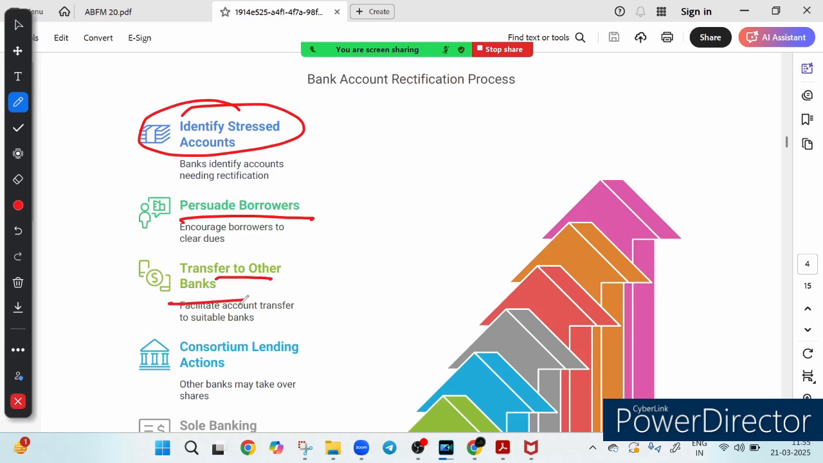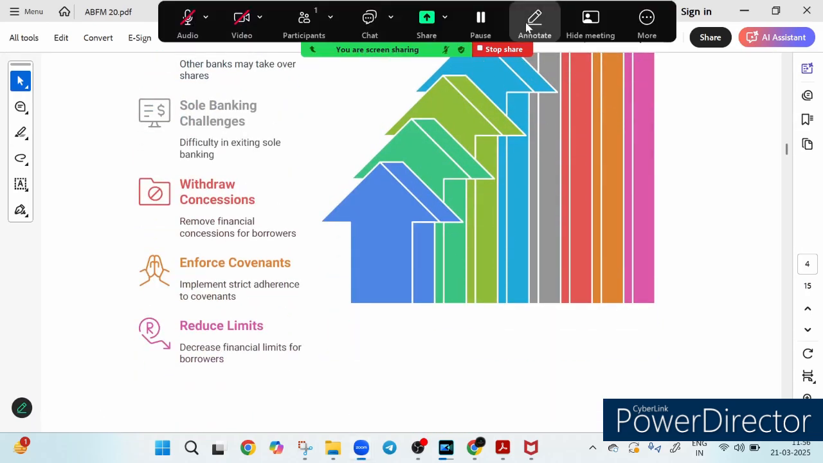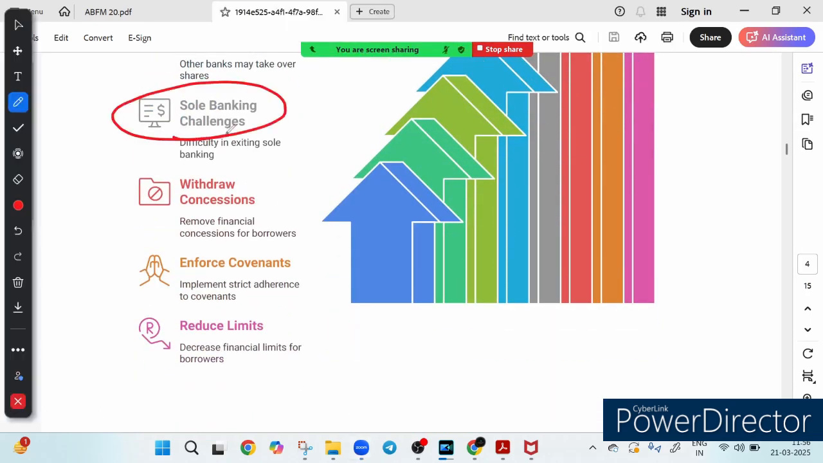Or transfer to another bank, which means if necessary the bank facilitates account transfer to another financial institution that may offer better terms, or consortium lending action. In some cases multiple banks step in, one bank may take over a share of the loan, spreading the risk. In the next step there is something called the sole banking challenge. What is the meaning of this sole banking challenge? Sole banking challenge means exiting a sole banking arrangement can be difficult, right? So adding complexity to the rectification process, or obviously withdrawing concessions.